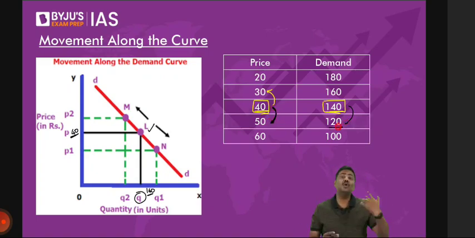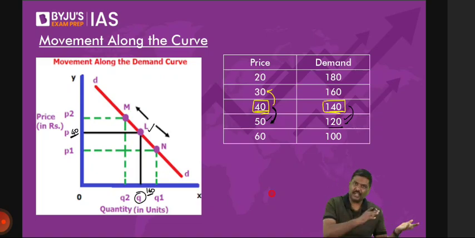The demand will go down from 140 to 120 units. Now, please have a look at it. Where the point, that is 50 rupees and 120 units, where does the point fall? I hope you understand. Where does this point fall in the line? Is it falling in the line or right off the line, out of the line?